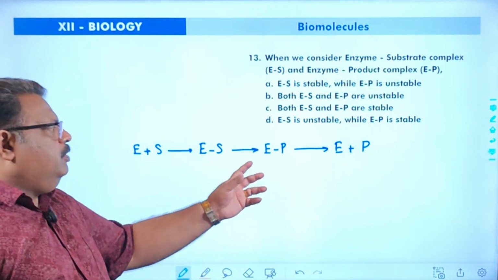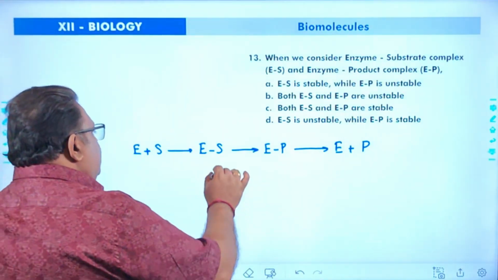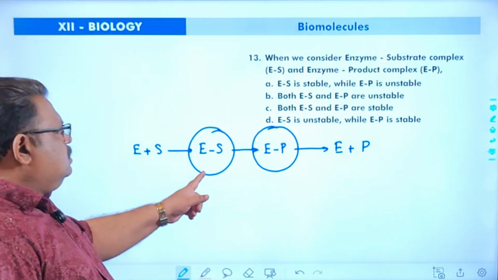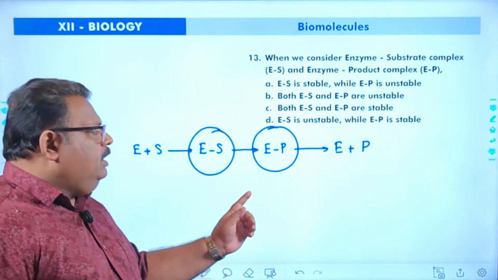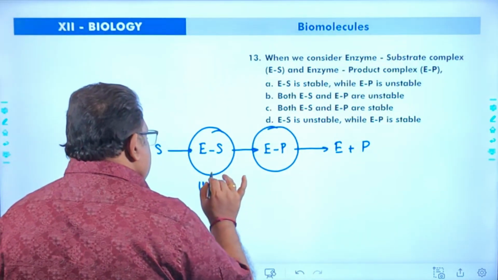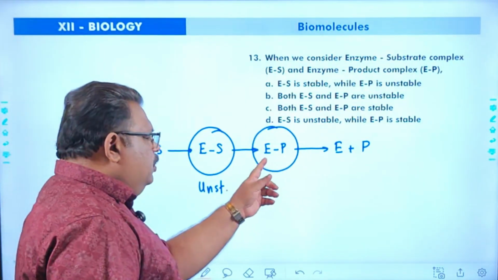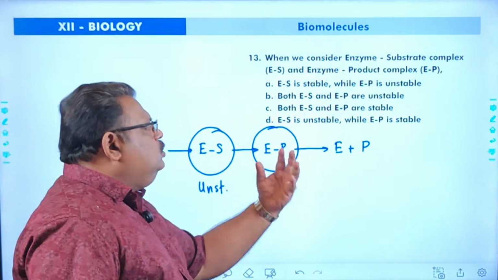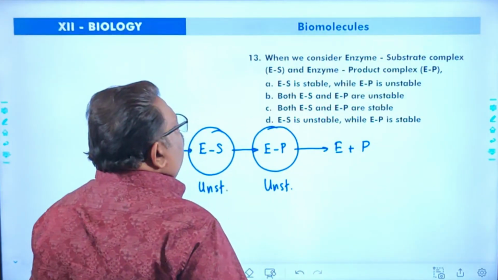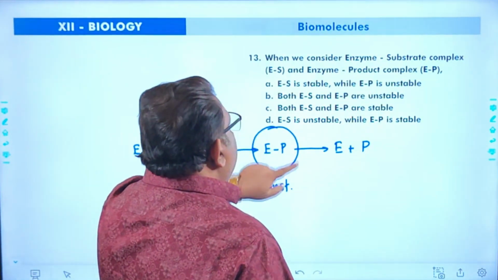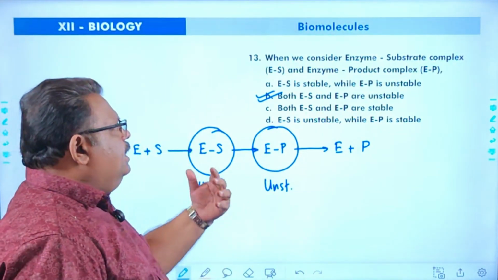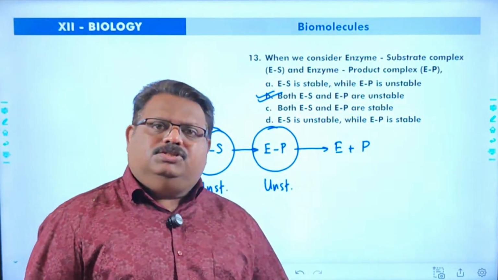So two intermediate complexes are produced. One is called ES complex, another one is called EP complex. The ES complex is a temporary unstable complex, so that it gets converted into EP complex. The EP complex produced is also unstable, that is why it gets converted into enzyme and product. So here both ES and EP are unstable. That means the enzyme substrate complex as well as the enzyme product complex are both unstable complexes.